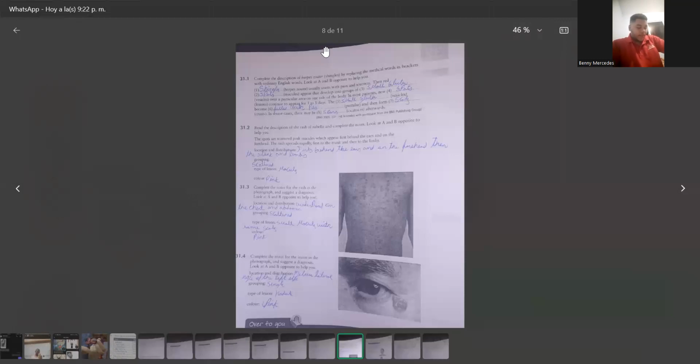31.4. Complete the notes for the lesion in the photograph and suggest a diagnosis. Look at A and B opposite to help you. Location and distribution. Below the lateral angle of the left eye. Grouping, single. Type of lesion, nodule. Color, pink.